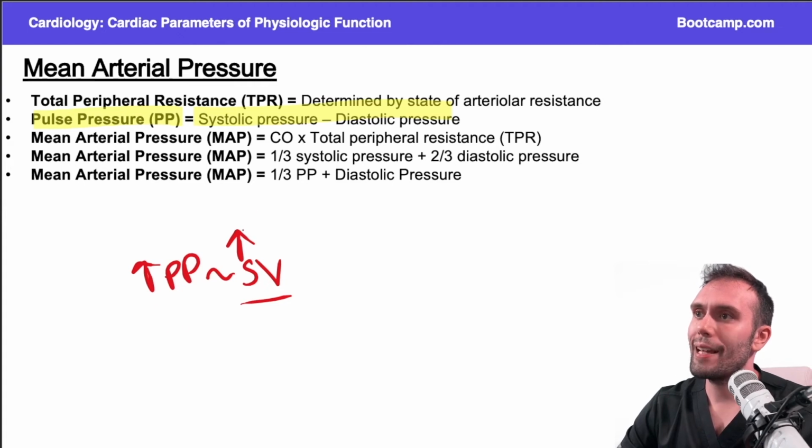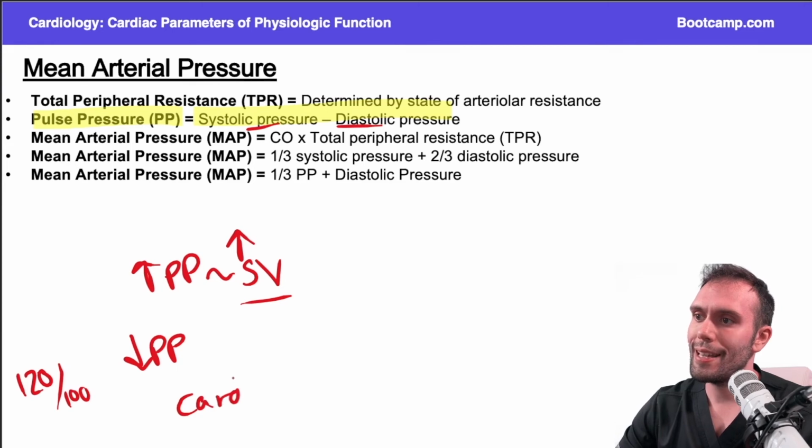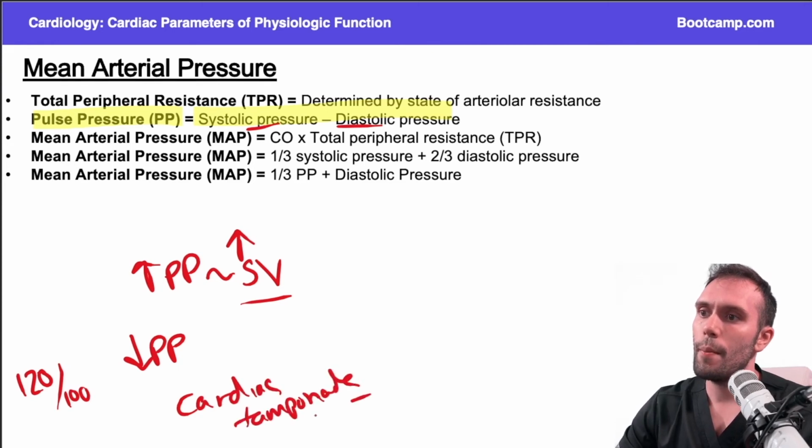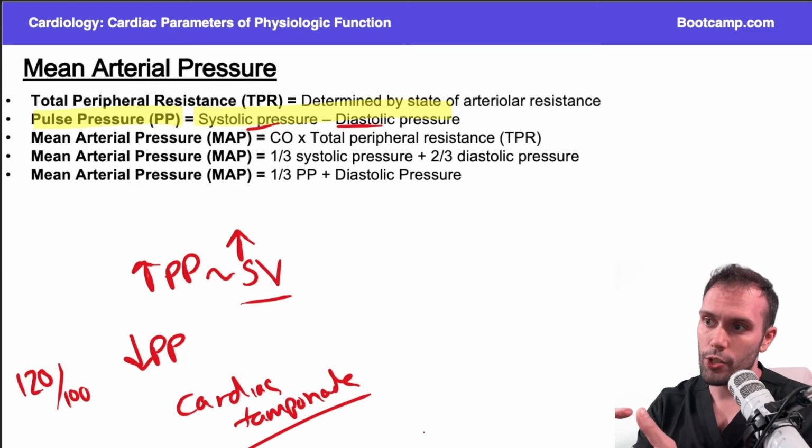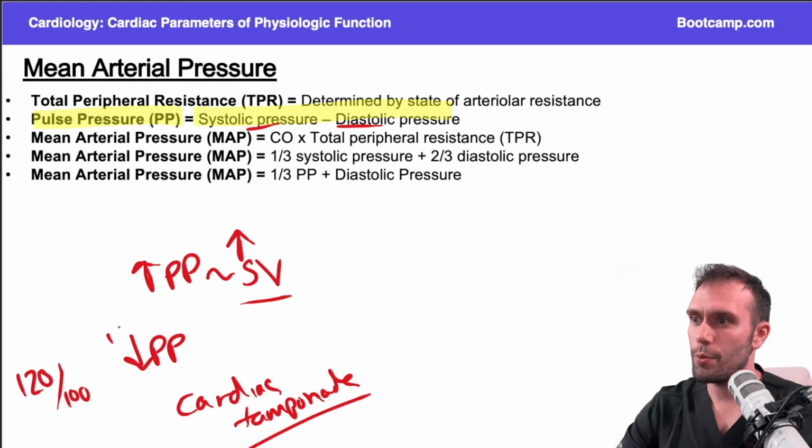Now, what's something that can narrow the pulse pressure? In other words, if there's a narrow pulse pressure, these two values are closer to each other. A narrow pulse pressure would be like 120 over 100. That would be a very narrow pulse pressure. Cardiac tamponade would be very classic for this. There are a few conditions that can cause this, but with tamponade, we have an equilibration of pressure among a lot of the chambers because of the pressure from the pericardial effusion pushing down on the heart. That would cause a narrow pulse pressure.